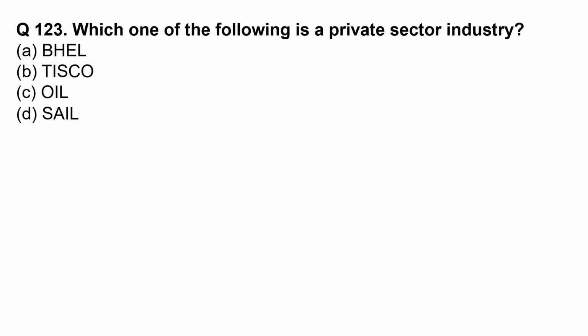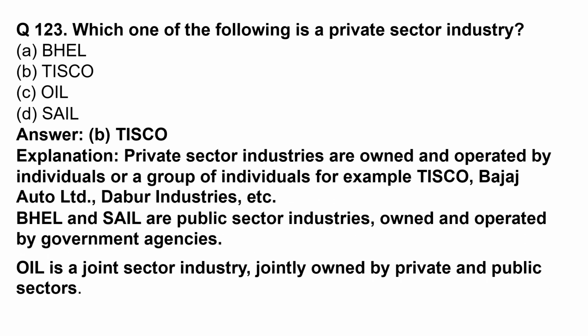Which one of the following is a private sector industry? The correct option from the given options is Tisco. Private sector industries are owned and operated by individuals or a group of individuals. For example, Tisco, Bajaj Auto Limited, Dabur Industries, etc. BHEL and Shell are public sector industries owned and operated by government agencies. OIL is a joint sector industry jointly owned by private and public sectors.